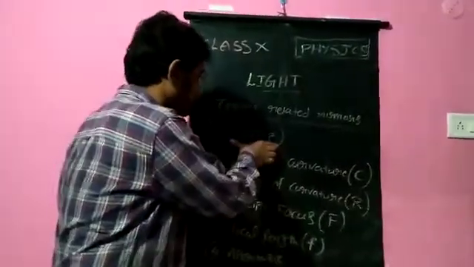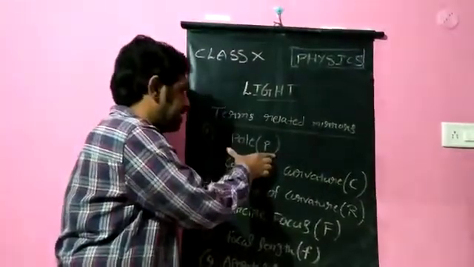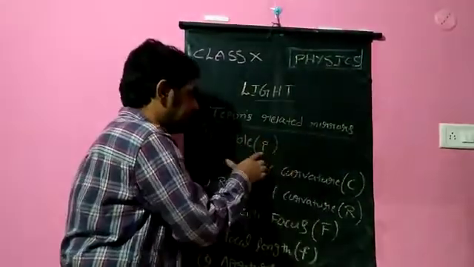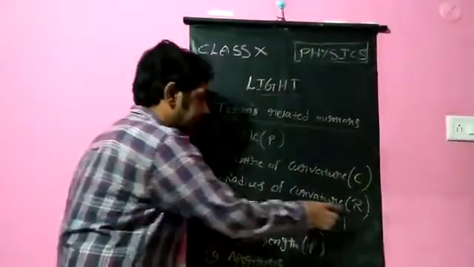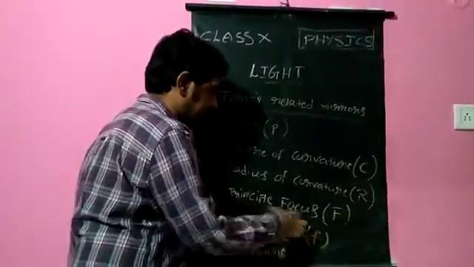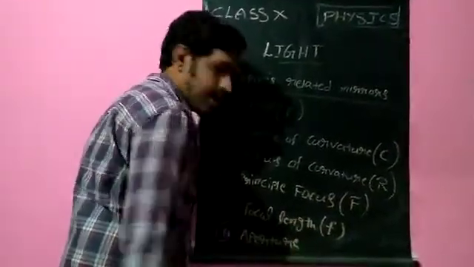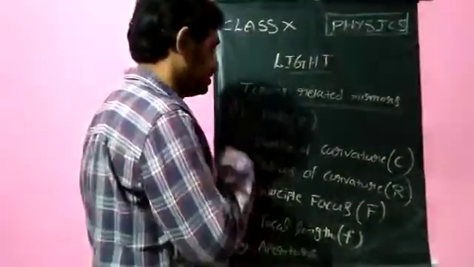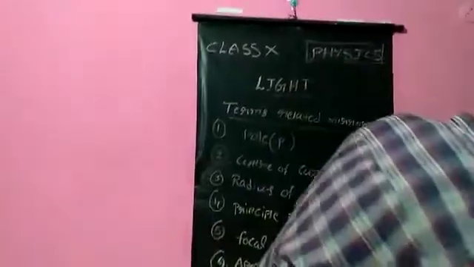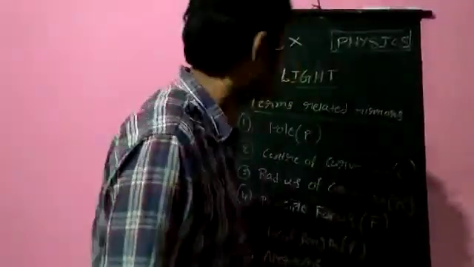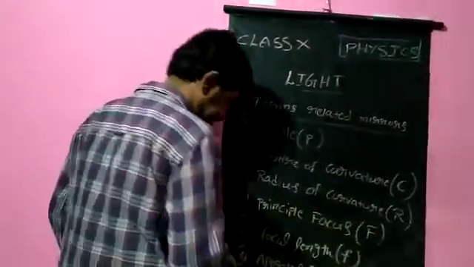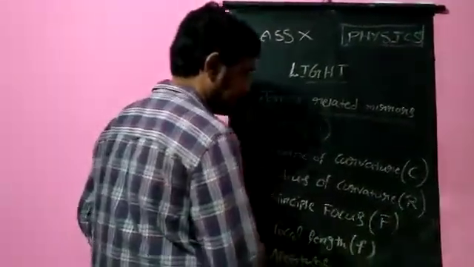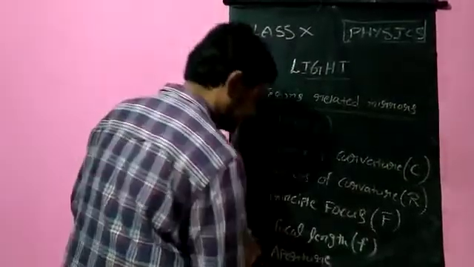See, the first one is pole. I will explain each one individually. Pole denoted by P, center of curvature C, radius of curvature capital R, principal focus capital F, focal length small f, and aperture is the other term. These are the terms which we use related to mirrors. Terms related to mirrors we need to know. One by one we need to discuss all. These are 6 here, so all 6 definitions we need to discuss.